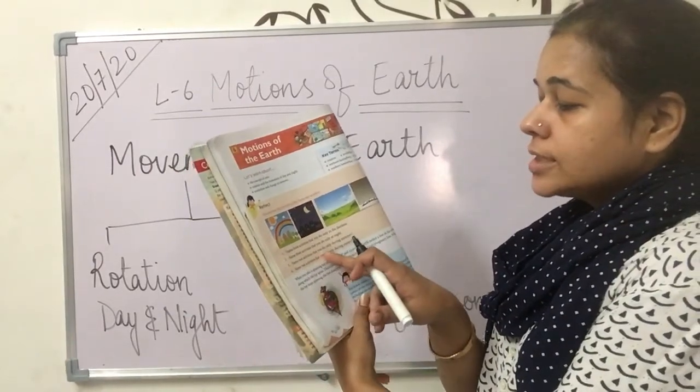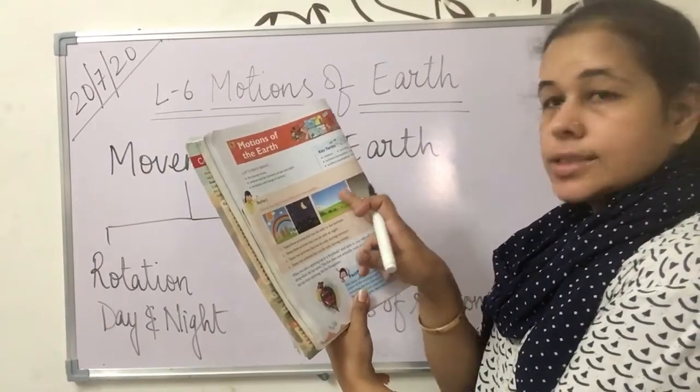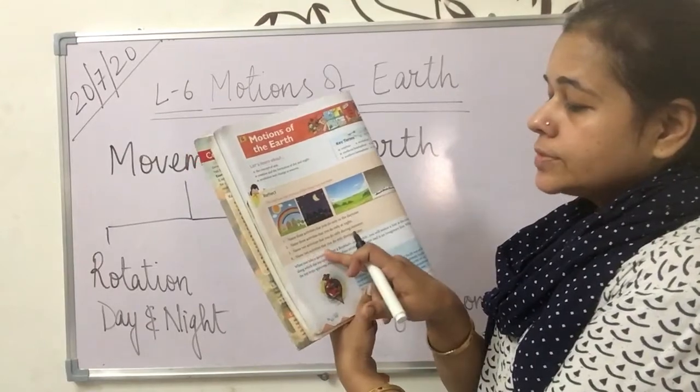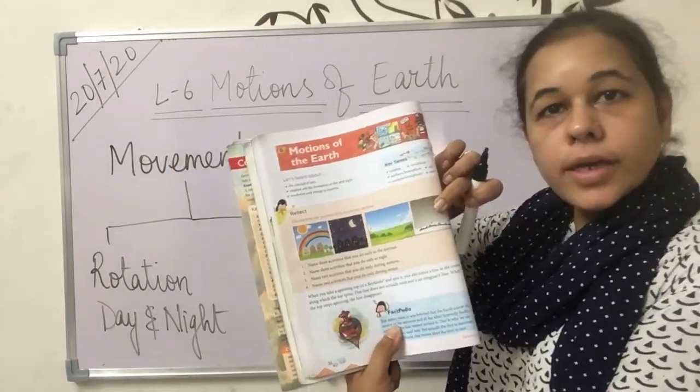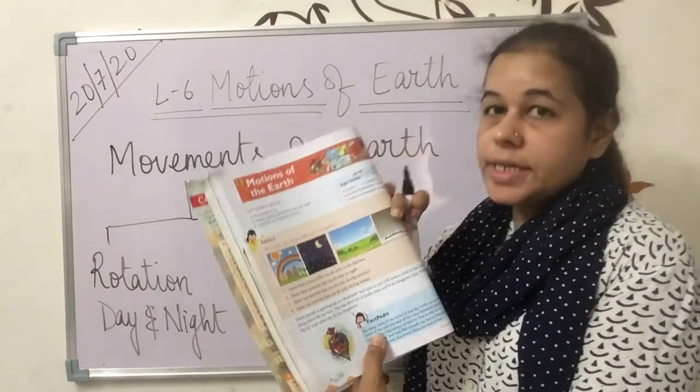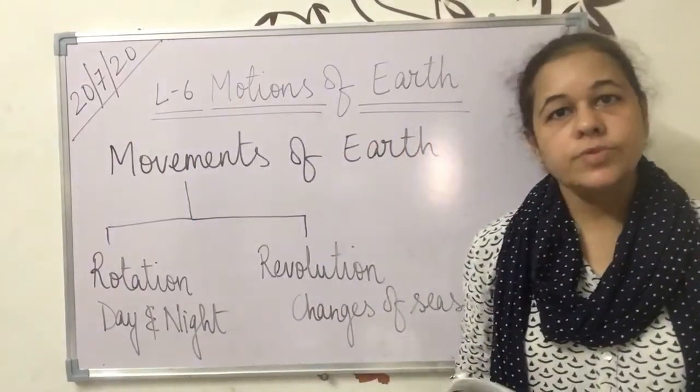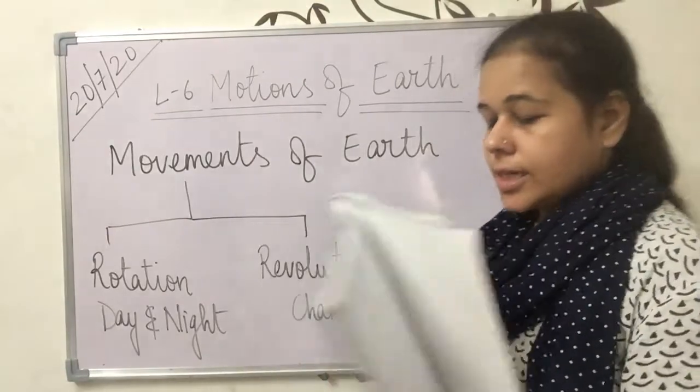Name 2 activities that you do only during summer. This is the summer picture. And name 2 activities that you do only in winter. This is the winter picture. Okay? So you do it yourself. It is very easy. And then in the next session we will discuss it. So let us start with our lesson.